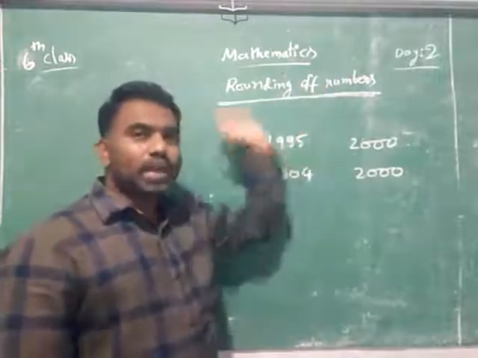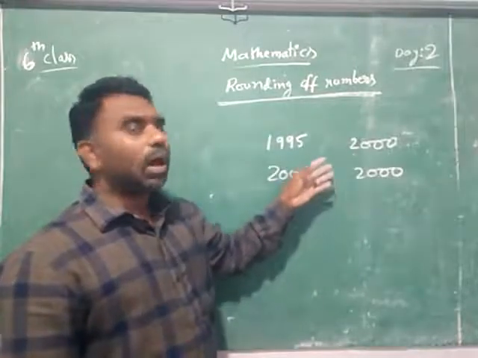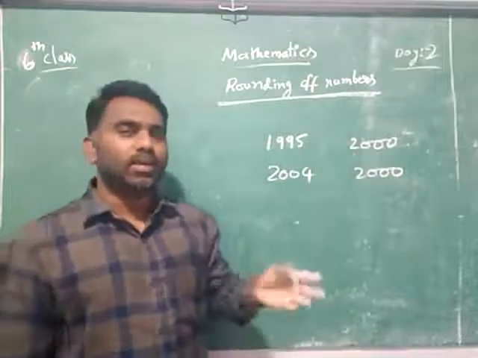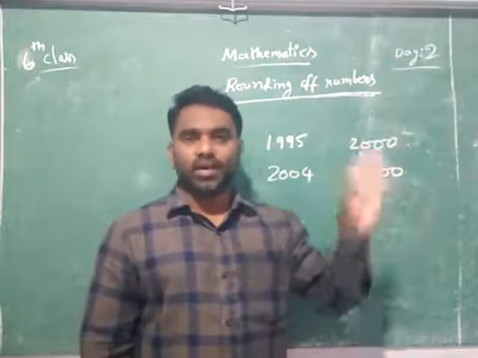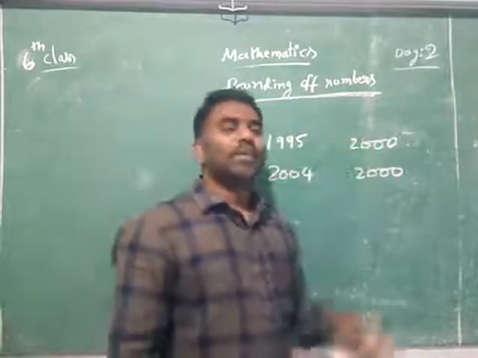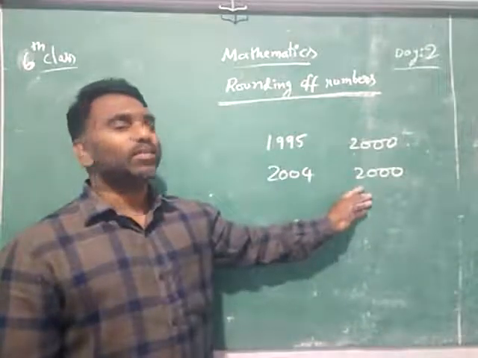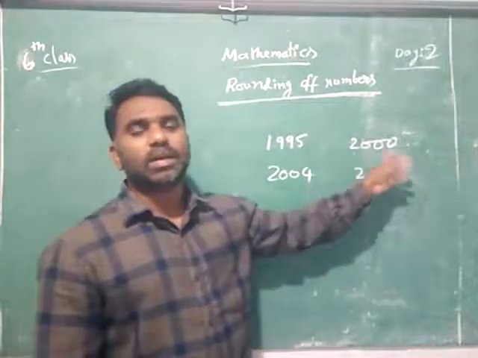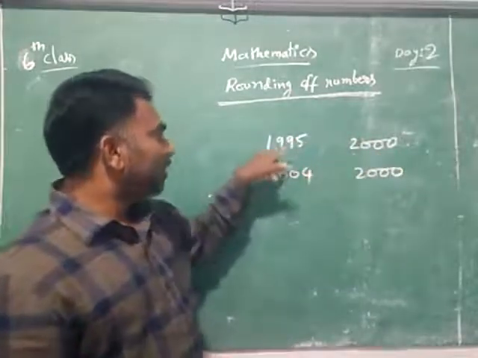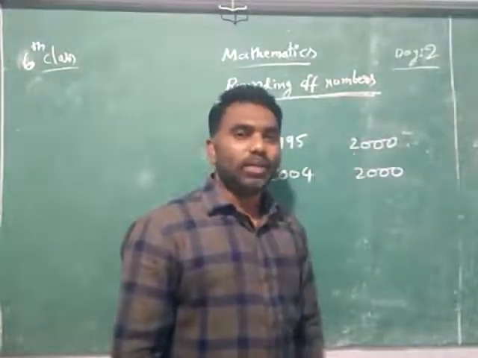When the number is big and we don't have the change, we try to round the number, round figure. Normally, so many times we hear this word, round figure, make it a round figure. Round figure means we are making that into 2000. We made this into 2000. So this is called rounding of number. You rounded this number to 2000. So I think you understood.